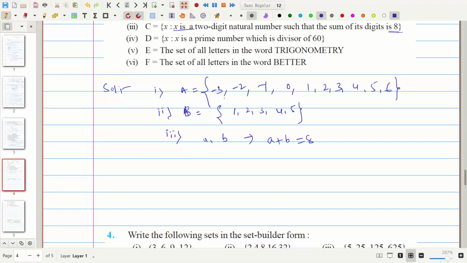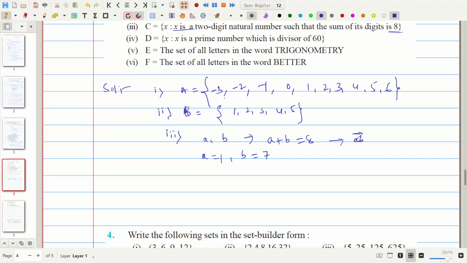This problem is given up to two-digit numbers. So we have to write the two-digit number as AB together, not A into B. Suppose you take A equal to 1, then B has to come 7 so that the sum is 8. Then 1 plus 7 is 8.